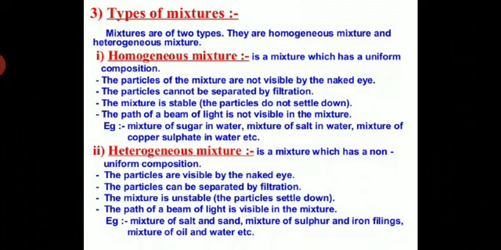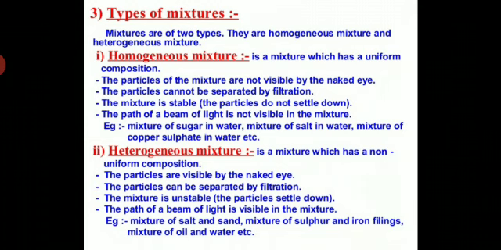And the path of a beam of light is not visible in the mixture. And the mixture is also stable. Understand what I am saying? Air is also a homogeneous mixture of oxygen, nitrogen and also carbon dioxide. So there is no visible boundary. Also, student, the path of a beam of light is not visible in the mixture. So I hope you understand homogeneous mixture.